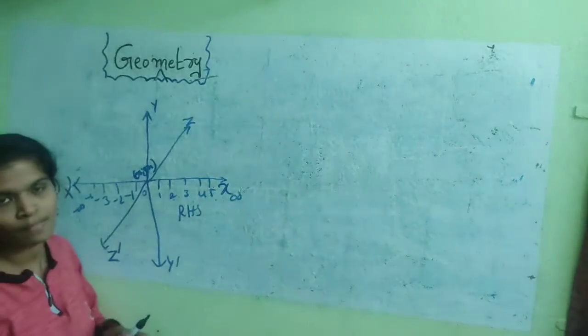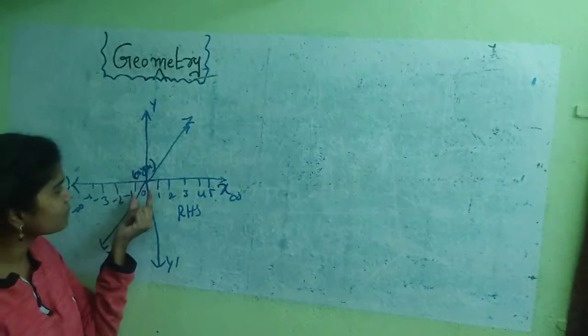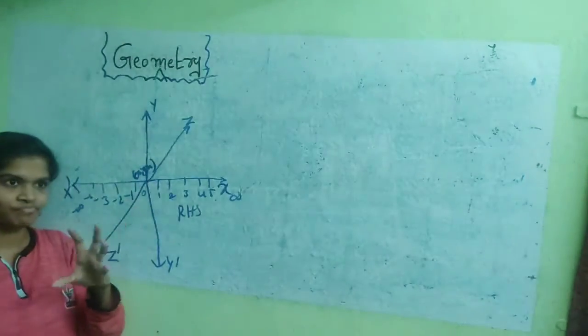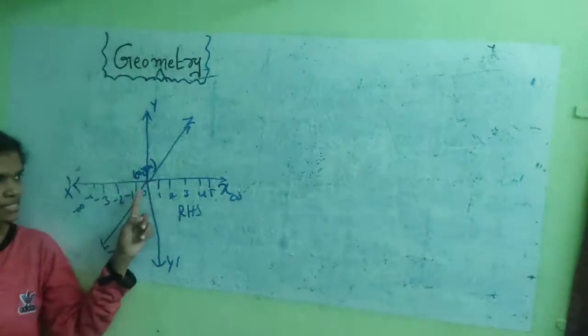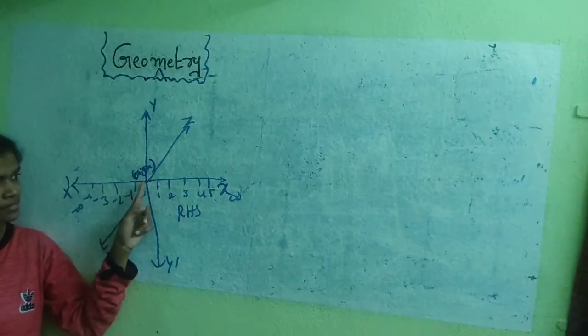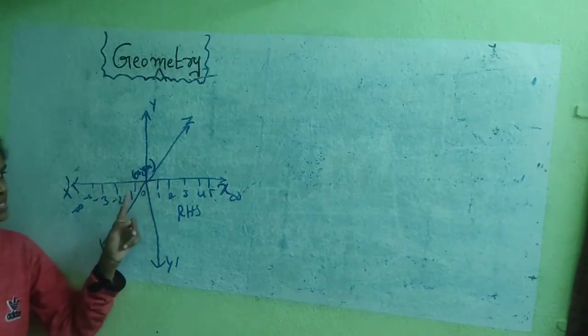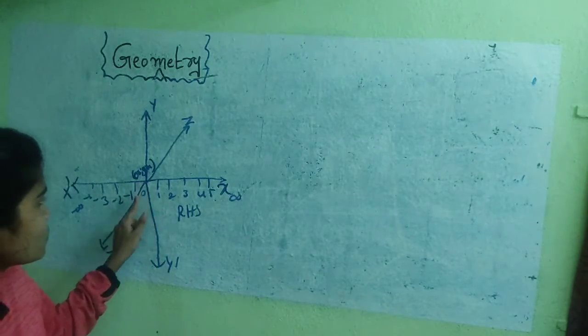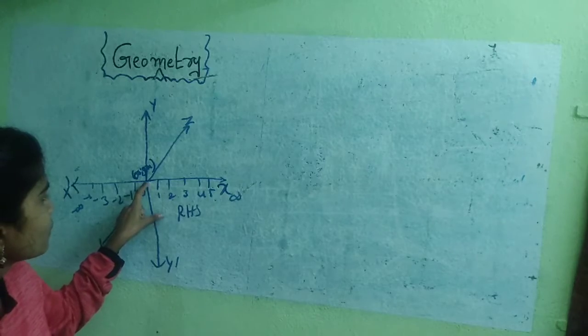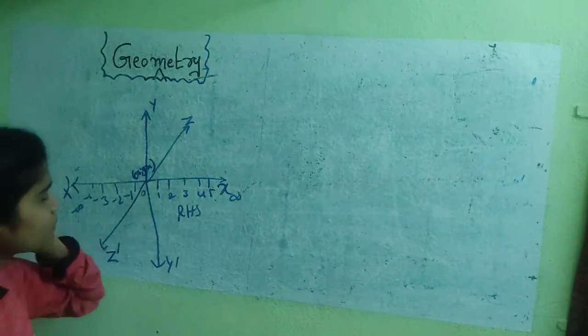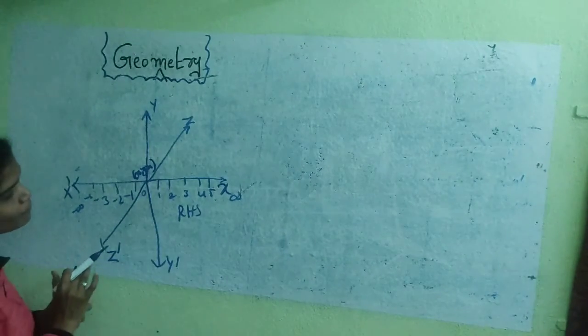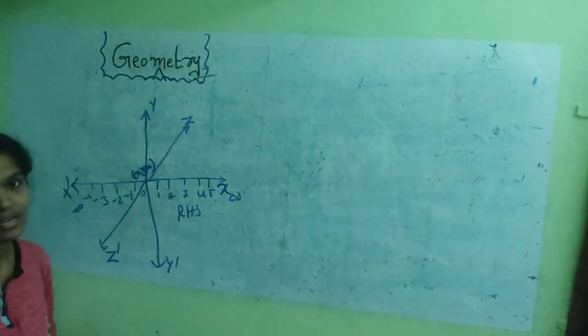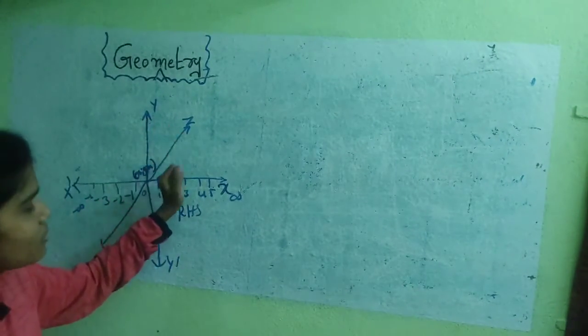Three lines are intersected, so the point is made. The lines intersect at a point here, the origin. Origin means 0. The origin represents 0. The point can be represented with the x, y and z values.